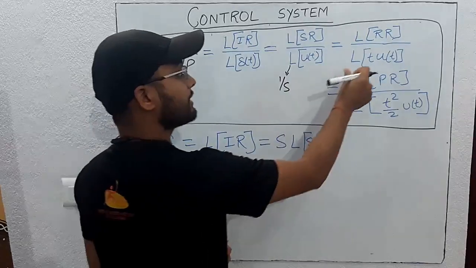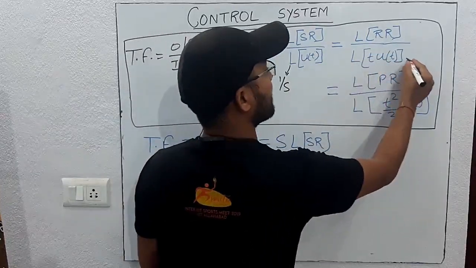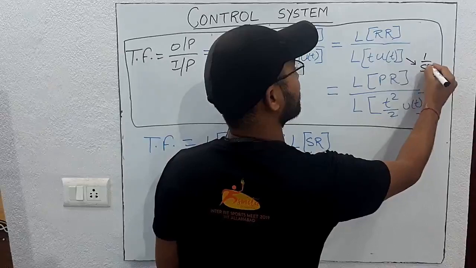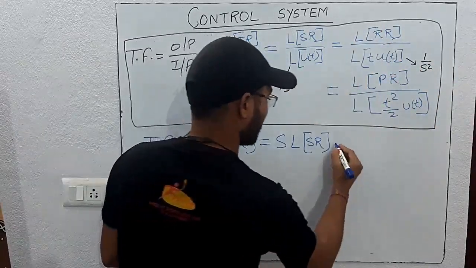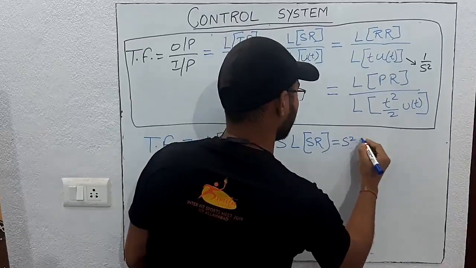Again, we know that for ramp the Laplace transform is 1 by s square, so this s square will go in the numerator.